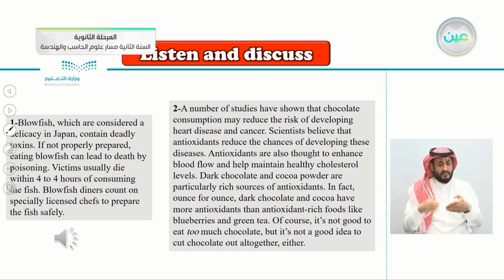Blowfish diners count on specially licensed chefs to prepare the fish safely.